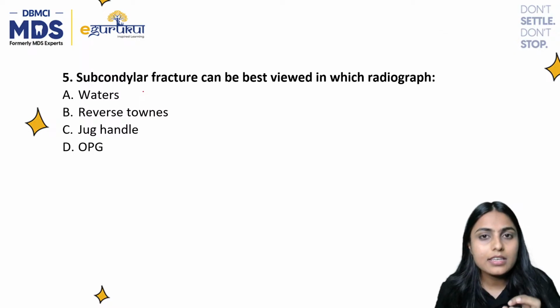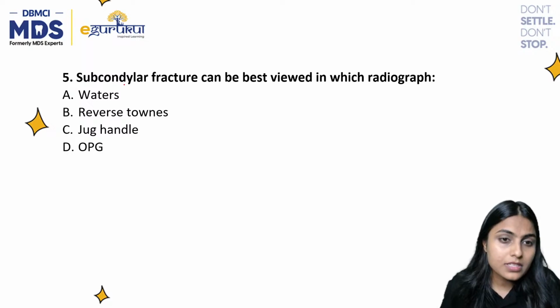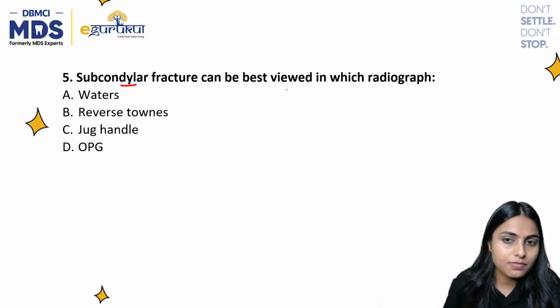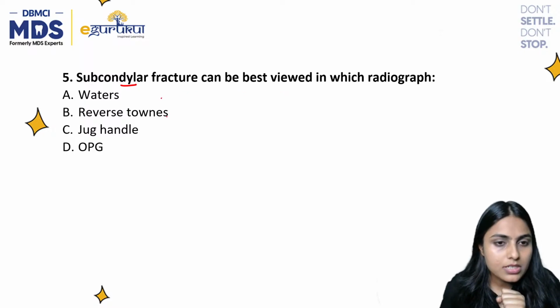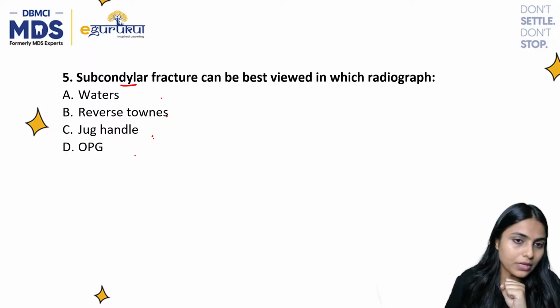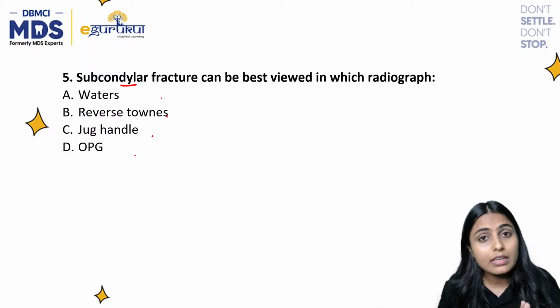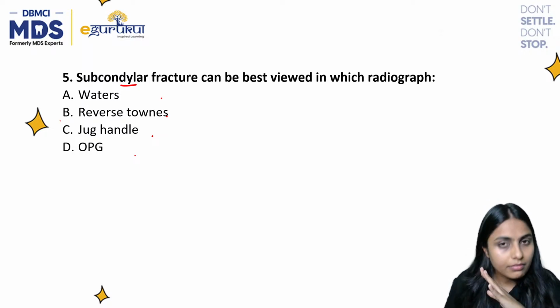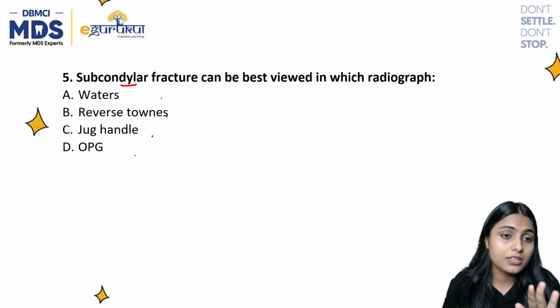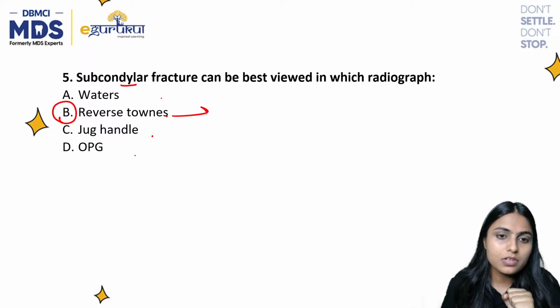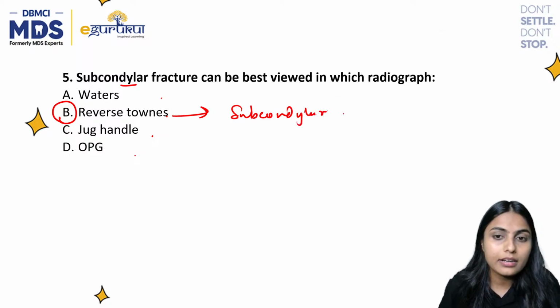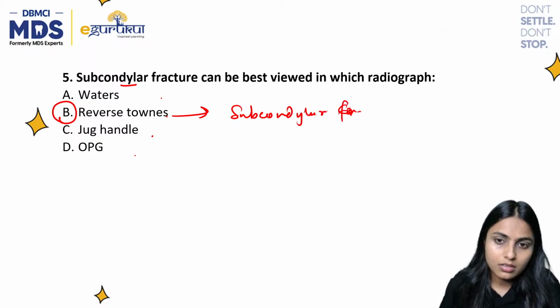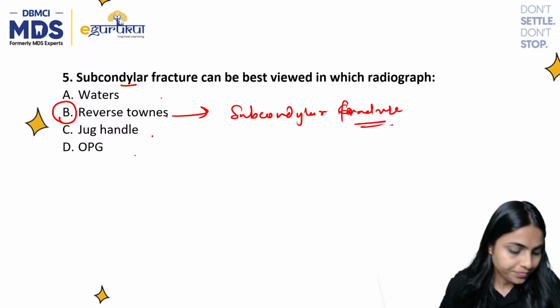This is very easy, a scoring question, I would say. Question fifth: subcondylar fracture can be best viewed in which radiograph? The options were Waters view, reverse Towns view, jug handle view, and OPG. What should be the correct answer? It's a direct question. Option B, reverse Towns. Reverse Towns is used for subcondylar or high condylar neck fracture.